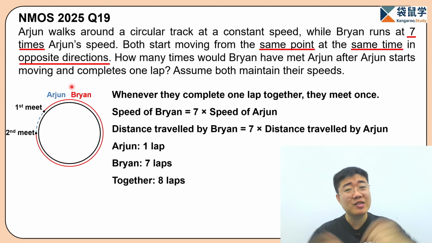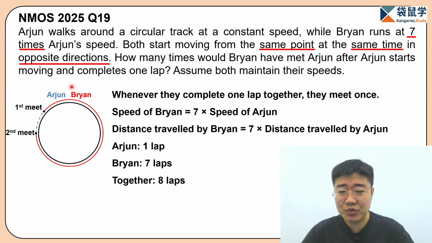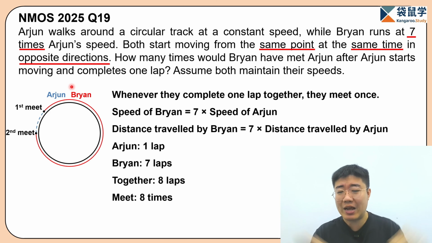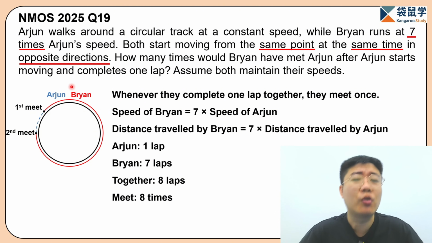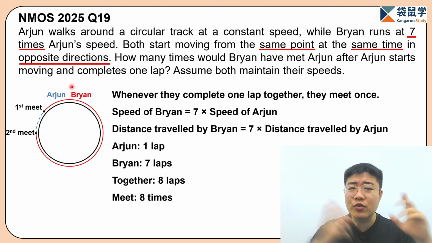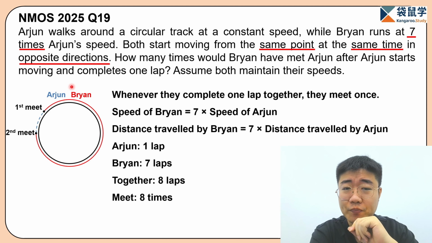Then how many times have they met each other, everyone? We're going to realize that together they're going to meet each other 8 times, because every time they travel 1 lap together, they're going to meet each other one time. Now there's just one thing to take note. Some of you may be wondering, does the starting point count as 1 time?